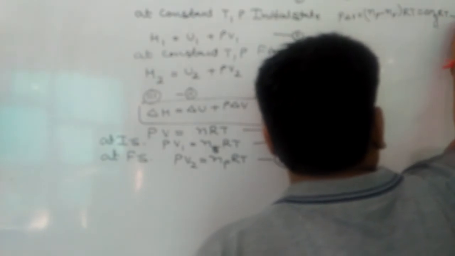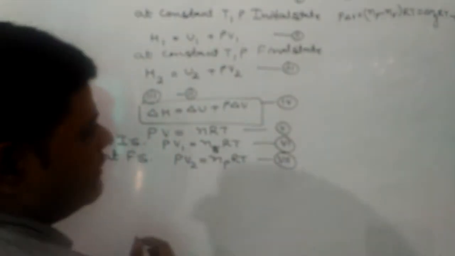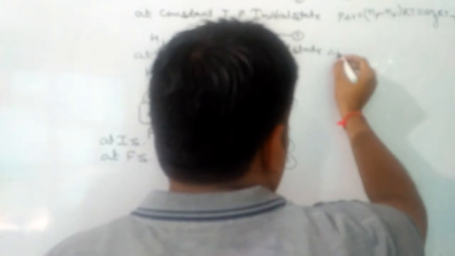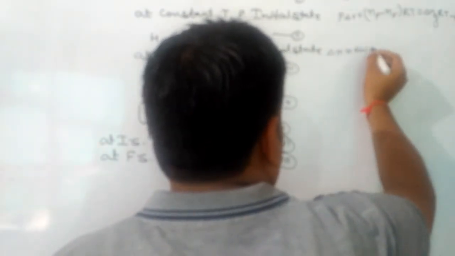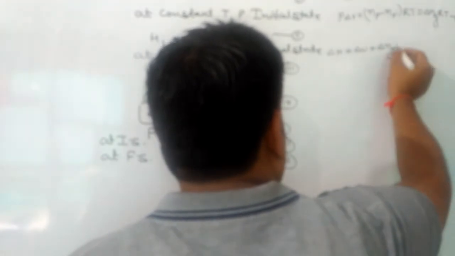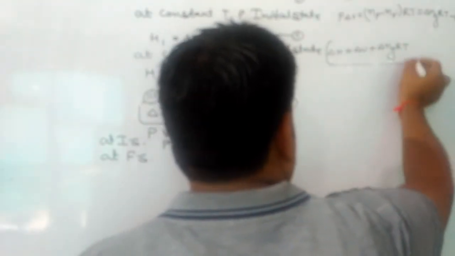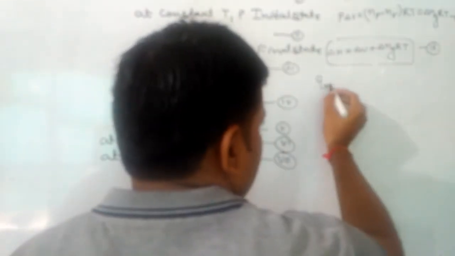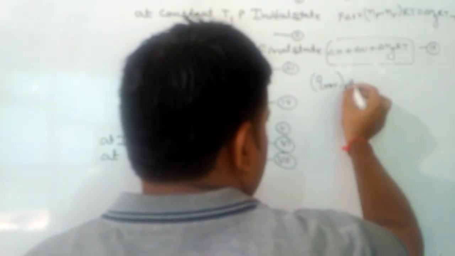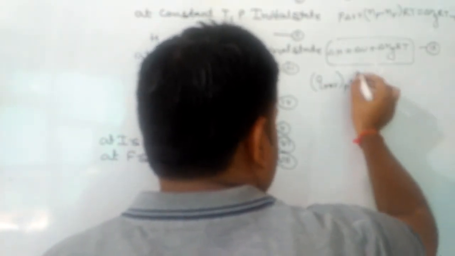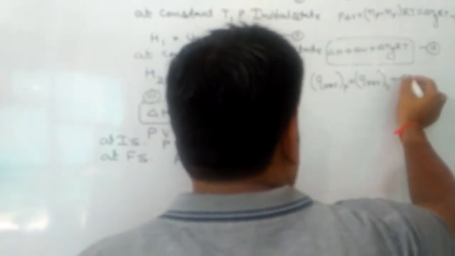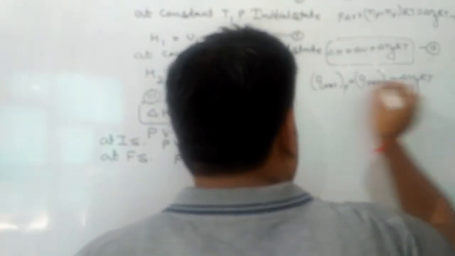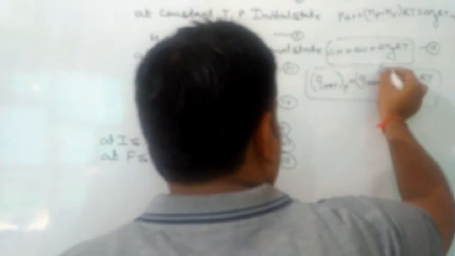This is equation 8. Putting these values in equation 4th, we will get delta H is equal to delta U plus delta Ng RT. This is equation 9. Or in terms of heat change, we can write reversible heat at constant pressure is equal to reversible heat at constant volume plus delta Ng RT. And this is a very important derivation, or there might be numericals on this in your objective as well as subjective exam.